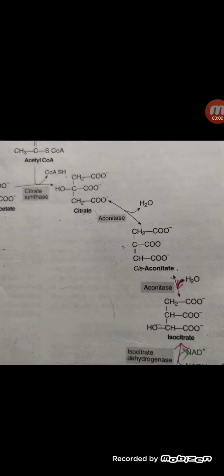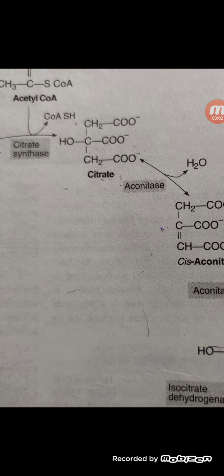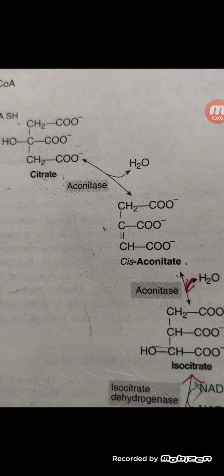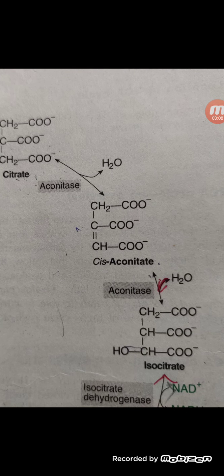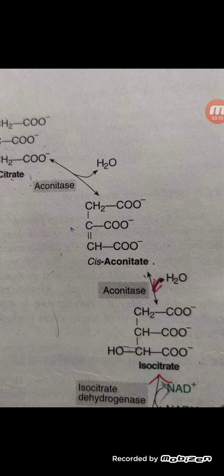The overview is depicted as follows. This is very important: we get pyruvate at the end of glycolysis, which is converted to acetyl CoA with pyruvate dehydrogenase. It is a multi-enzyme complex, very important. NAD is converted to NADH plus H with release of CO2. We get citrate with citrate synthase. Once we get citrate, it is converted by the aconitase enzyme, H2O is removed, and we get cis-aconitate and isocitrate.